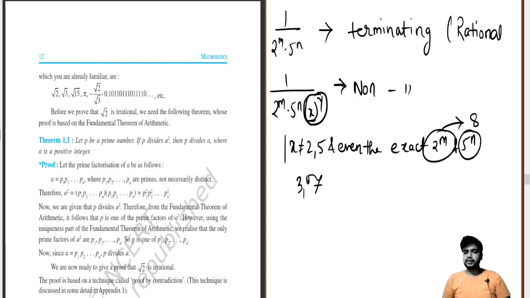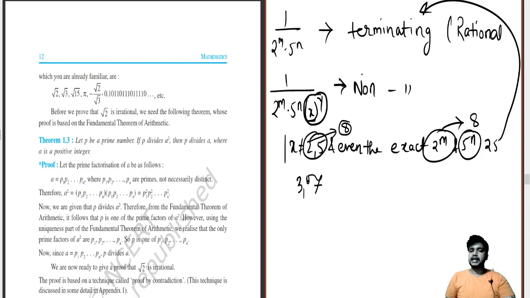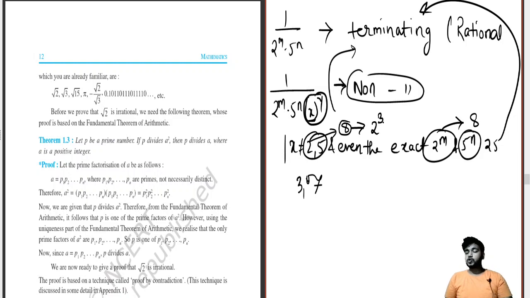Okay, so remember this thing, like 25 can be accepted as terminating. So my concept over here will vanish if a student says, sir, I can take 4 or 8. If the student takes 8, not taking 2, then 2 and 5 should not be taken. If the student says, sir, I want to take 8, then my concept will not be capable for non-terminating. It will again become terminating because 8 is equal to 2 cubed.